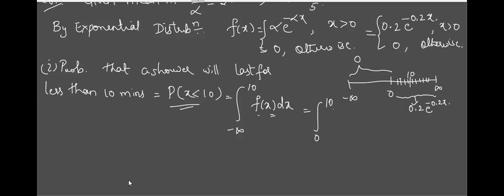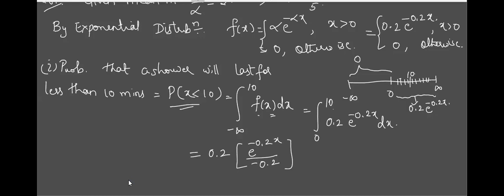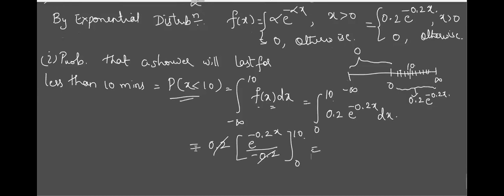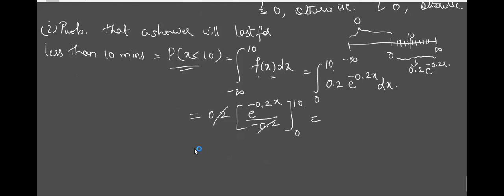Okay, now f of x, what is f of x between this? 0.2 e raised to minus 0.2x dx. Am I correct? Nothing much, just integration. What is the integration of e raised to ax? Isn't it e raised to ax upon a? Have I written correctly? 0 to 10. In every exponential problem this happens: that quantity will get cancelled only. So this minus will come, don't forget it.